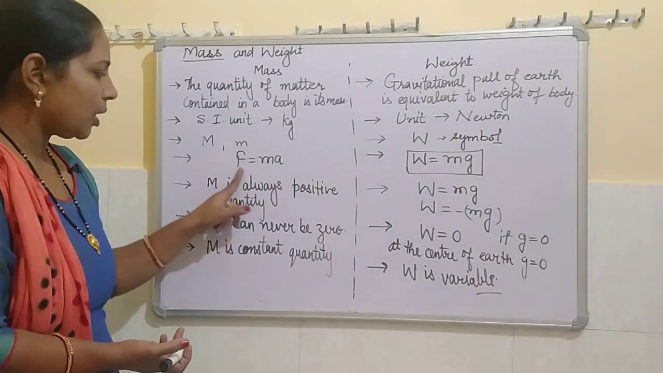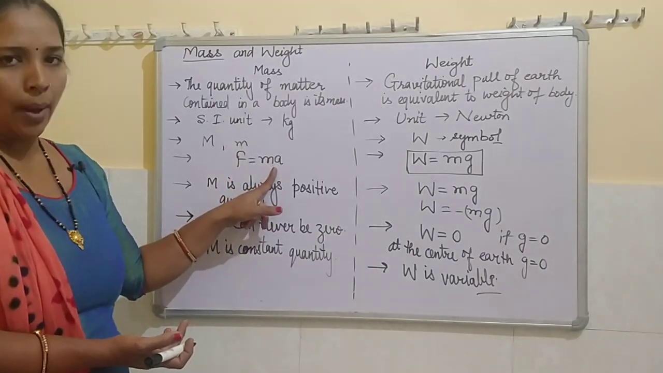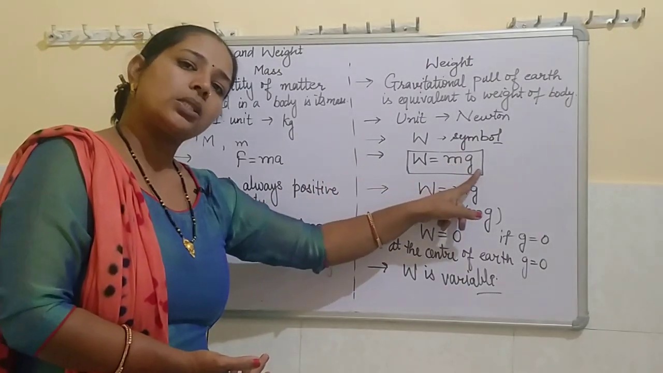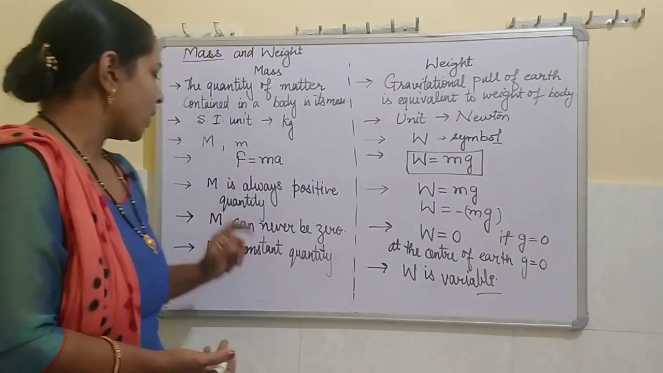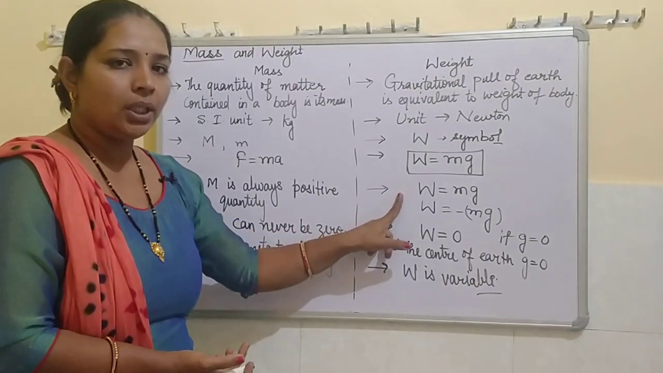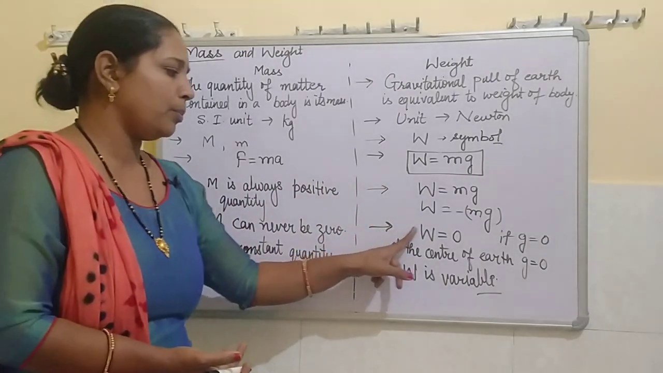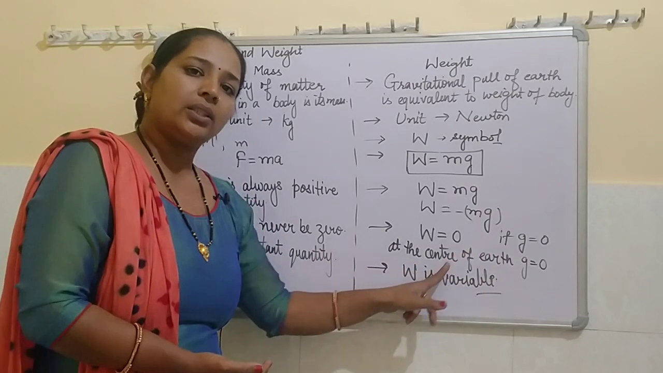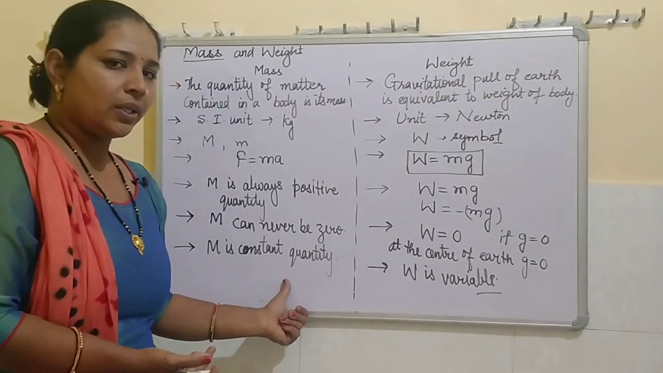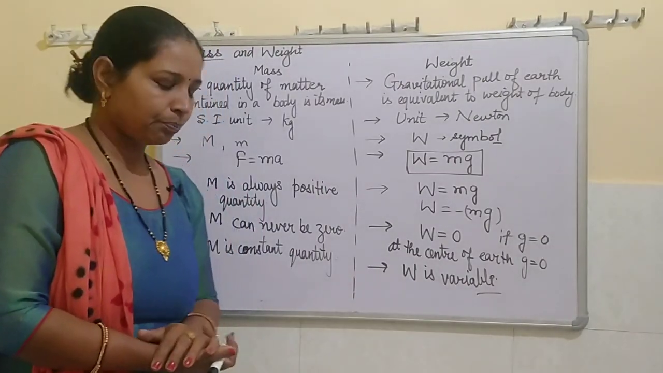Mass can be calculated by the formula of Newton's second law, F equals ma. But weight is simply product of mass and acceleration due to gravity. Mass is always a positive quantity, but weight can be negative. Mass can never be zero, but weight of a body can be zero at the center of Earth. Mass is a constant quantity, it remains conserved, but weight can be variable.